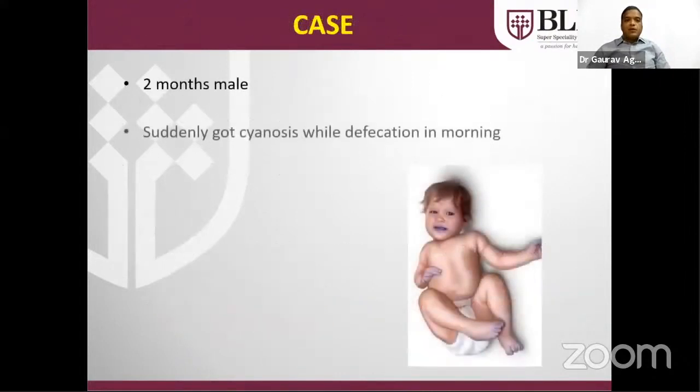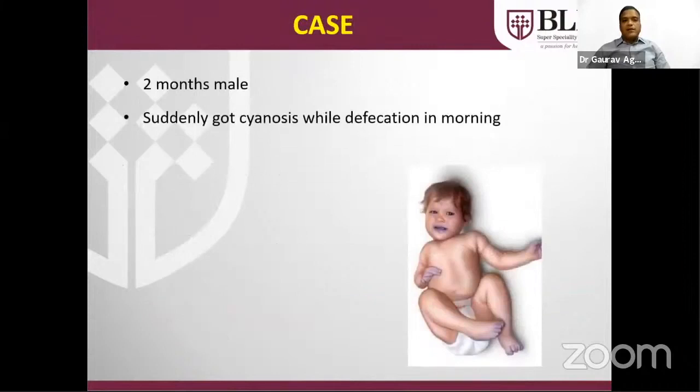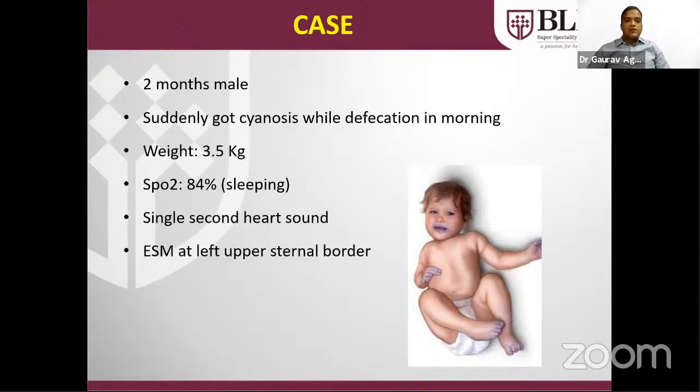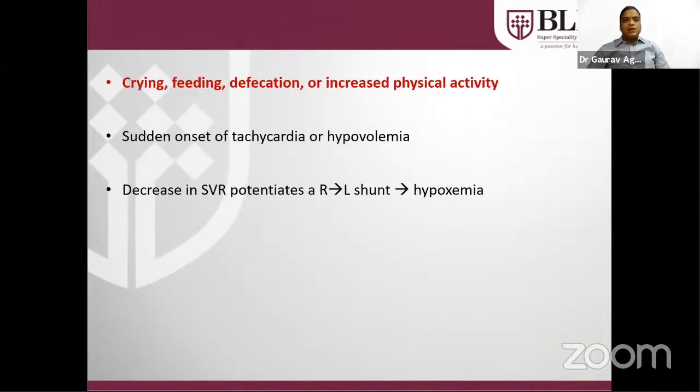And here is a 2-month-old with a history of sudden cyanosis while defecating in the morning, with normal weight. Saturation measured at the time of sleep was 84%. We cannot measure saturation in a crying child. And there was an ejection systolic murmur at the left upper sternal border. This is a clear-cut history of cyanotic spell.